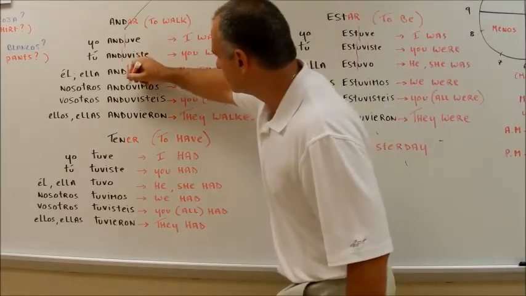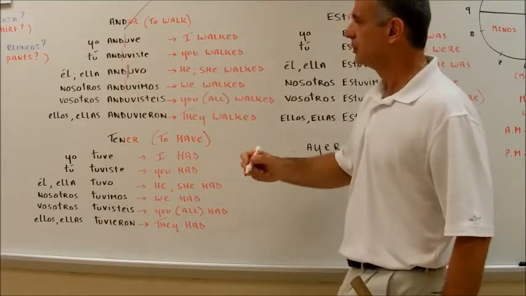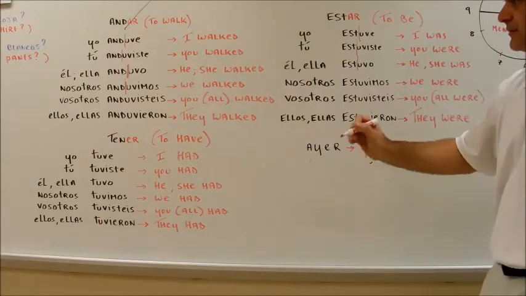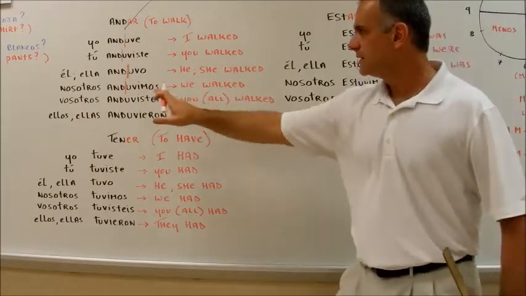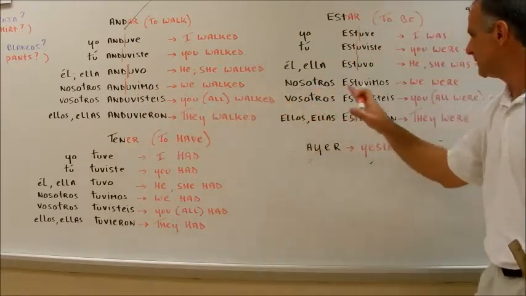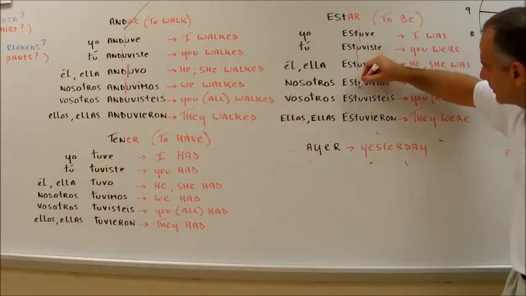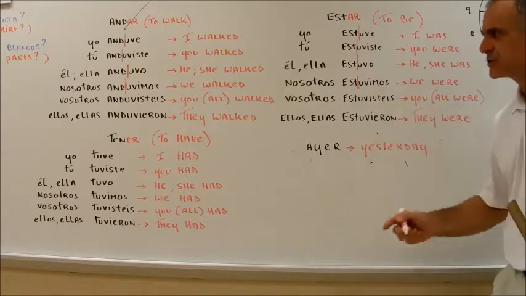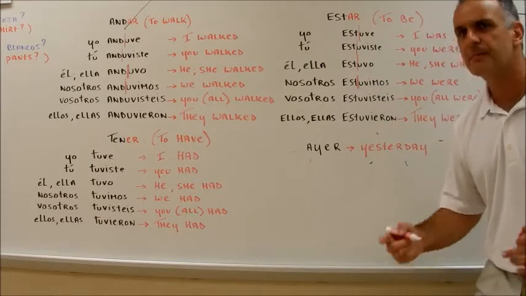Now keep it up. Look at the nosotros form. You're going to have anduvimos. Same deal. Right here, I make the separation clear enough so that you can see it. We walked, nosotros anduvimos. The UVIMOS repeats itself with estar. Watch what happens here. Nosotros estuvimos. This is a trick that's going to help you out remembering them.